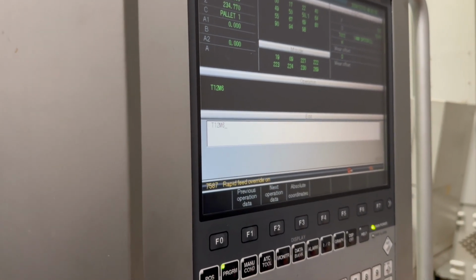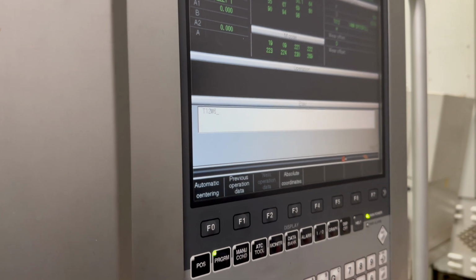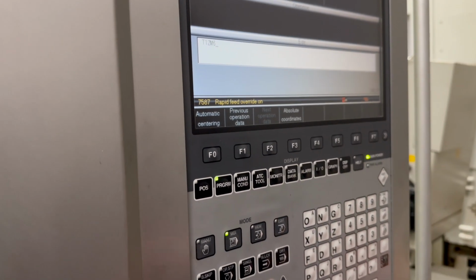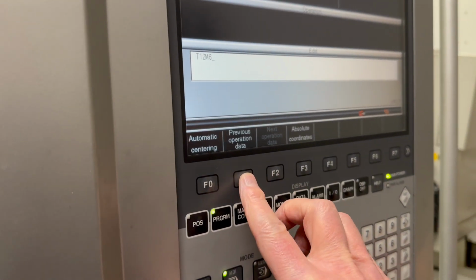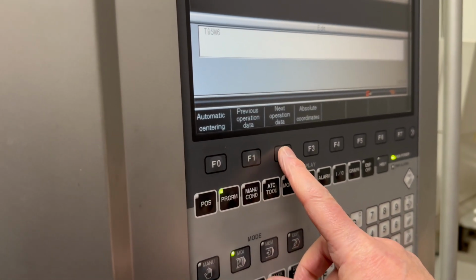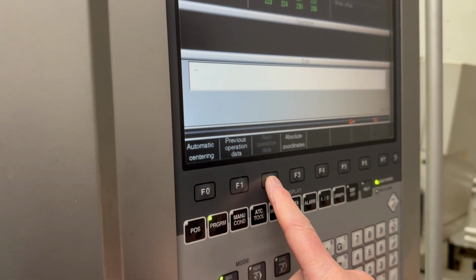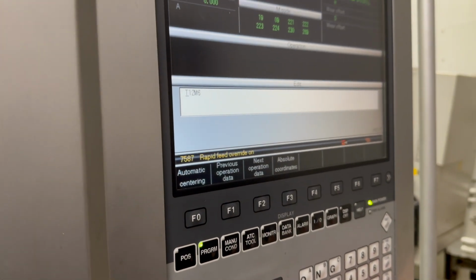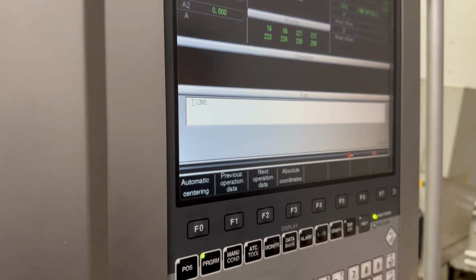Okay. So, but as I say, the difference on this is it stays on there, and you can use this previous data to take you back through whatever commands you've got, and next data sort of brings you forward. So you can call that all back up and re-see it.